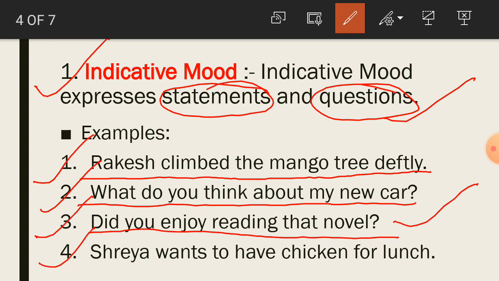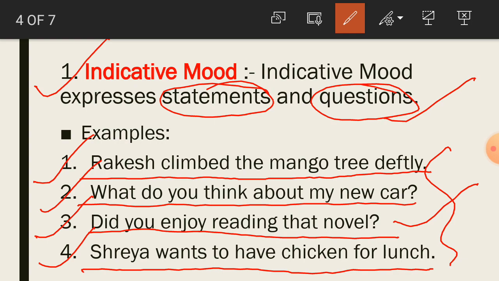Number four, Shreya wants to have chicken for lunch. So, student, here fourth sentence is a statement. So, we can say here that these sentences express what? Statement and question, and that's why they are in indicative mood.